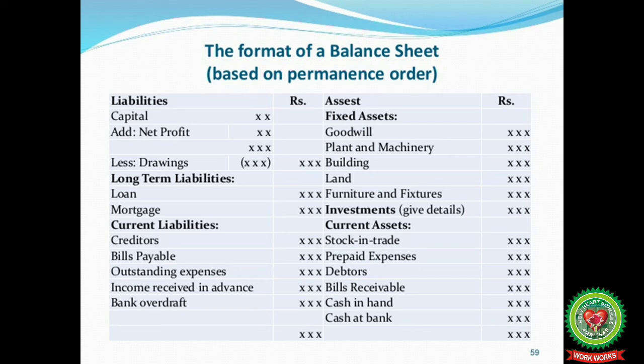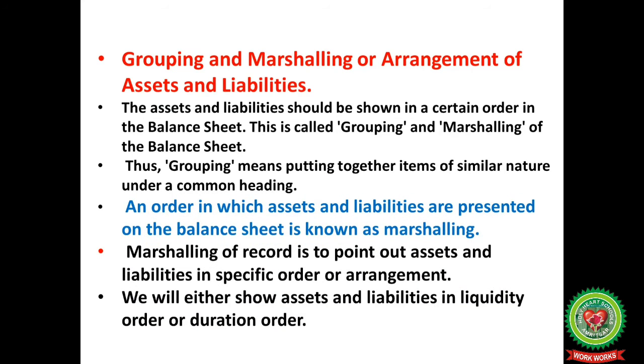Then we can summarize the same balance sheet based on the permanence order. In the permanence order, you can see that on the asset side, first of all we will record the fixed assets, then the current assets. But in case of liabilities, we will first record the non-current liabilities and then the current liabilities. And such an arrangement is known as permanence order, based on which a balance sheet is made.